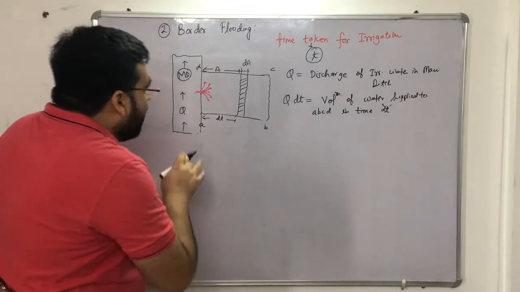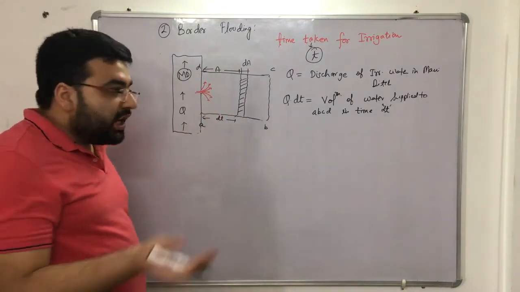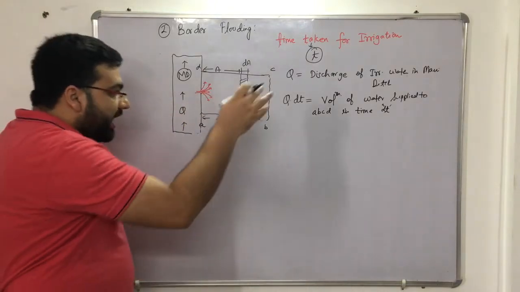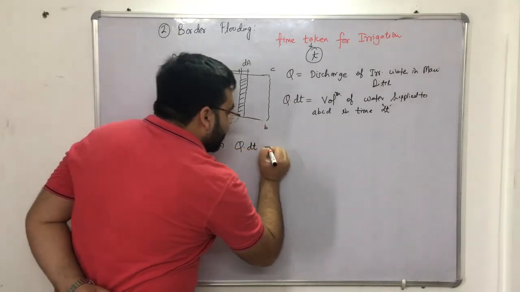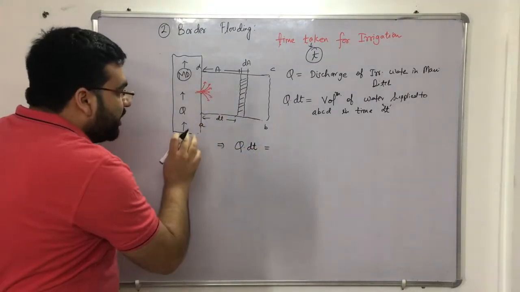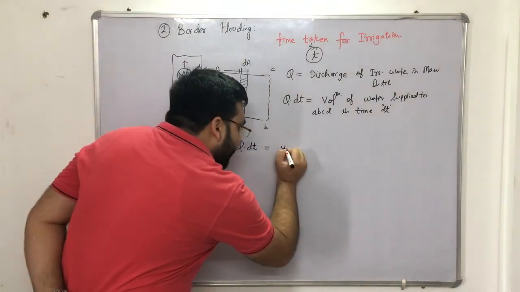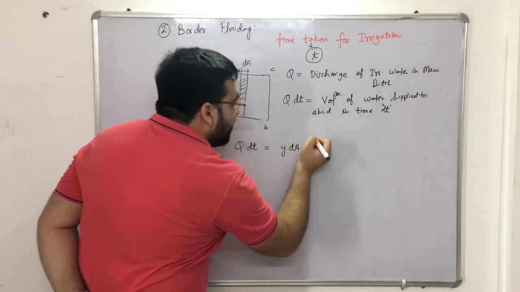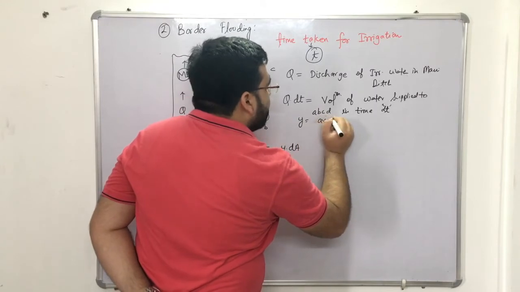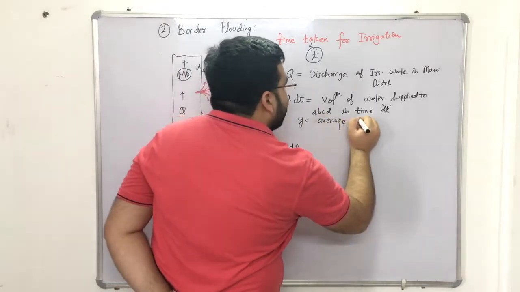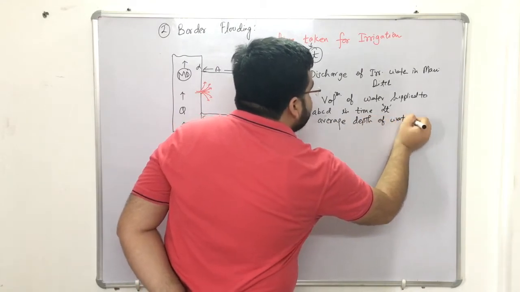Simple, right? Now, whatever volume has been supplied, you know that the mass inflow should be the mass outflow. Now can I write it like this? That Q into dt should be equal to, again I am repeating, Q into dt should be equal to Y into dA. Now, what is Y? I will explain you. Y is the average depth of water.